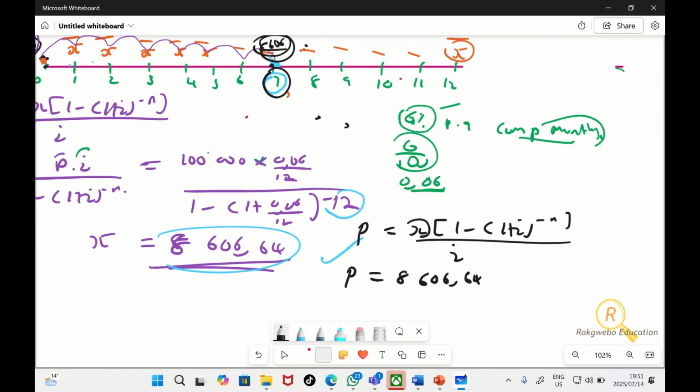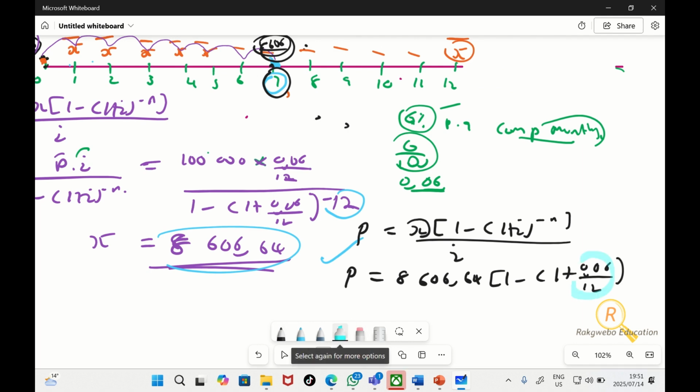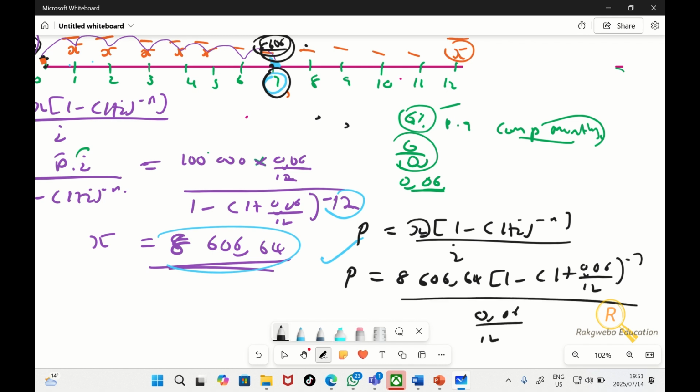So you replace that X with that 8,000. 1 minus 1 plus 0.06 over 12. We've already established the i. Please don't make this a decimal. Don't try to punch it and make it decimal, you're going to lose values. And then over 0.06 over 12, minus, what do we put there? The n shortly.